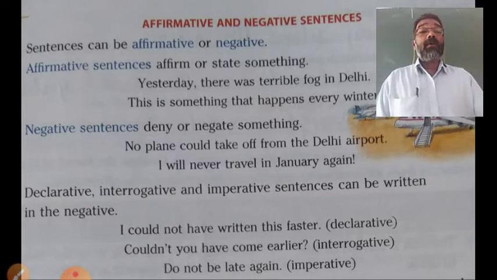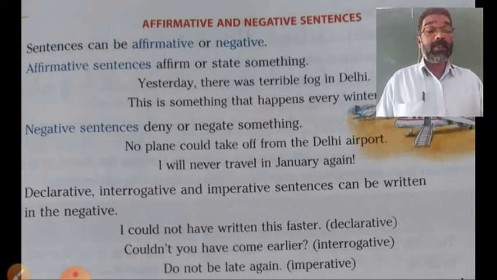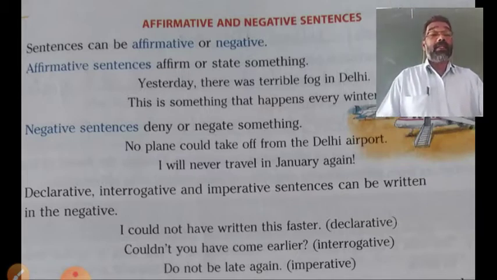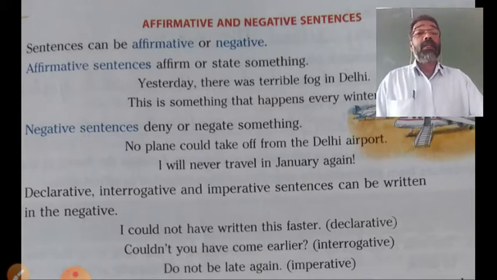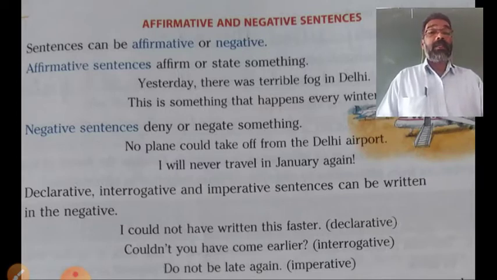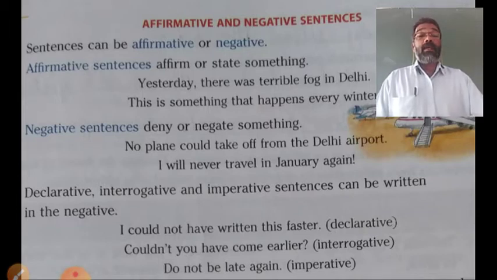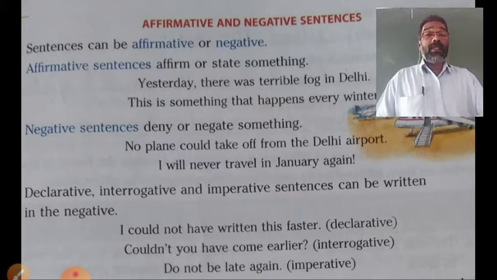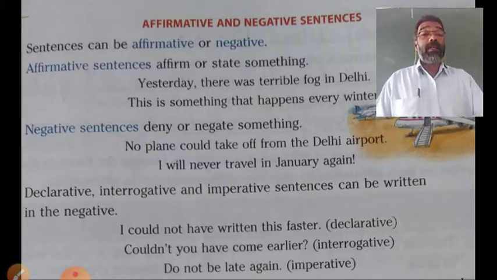Examples: I could not have written this letter. Declarative sentence. Couldn't you have come earlier? Interrogative sentence. Do not be late again. Imperative sentence. So, we have gone through the examples of negative sentences in declarative, interrogative and imperative.